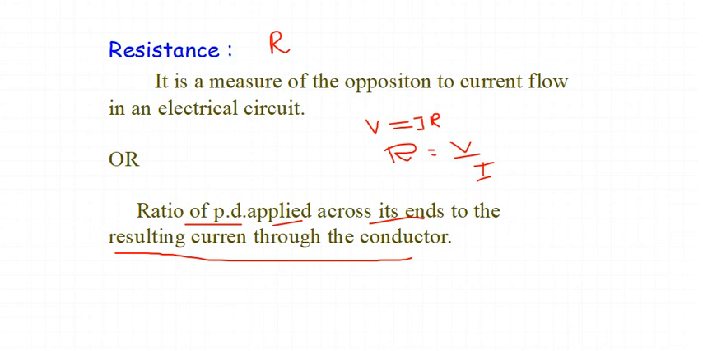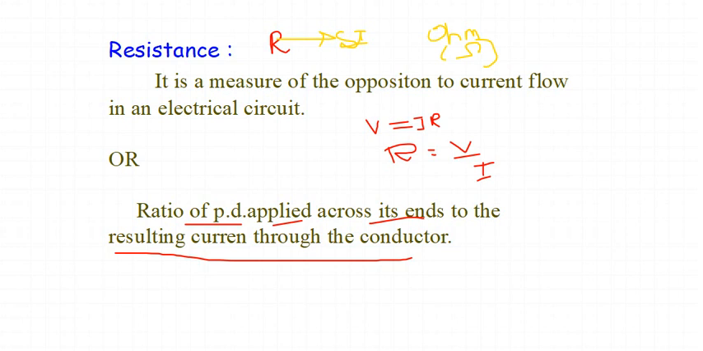For resistance, we are having an SI unit as what now here? Ohm. It's the ohm. This is the symbolic representation. Clear?